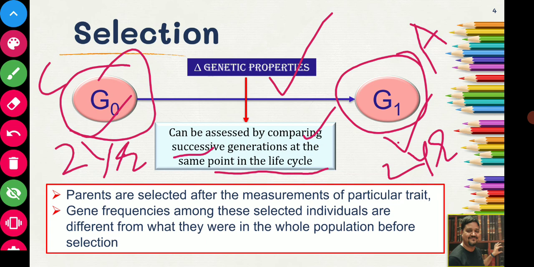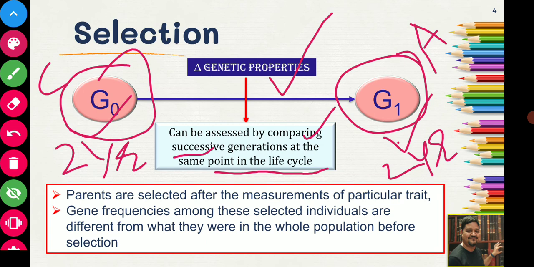So you have to compare the animals of two different generations at the same point of life cycle, and the time period between the same point of life cycle is called the generation interval. This is very important in selection. The generation interval is very important while performing selection. So you have to remember the basic concept of generation interval. It will be very important when we calculate the response to selection and many other things.